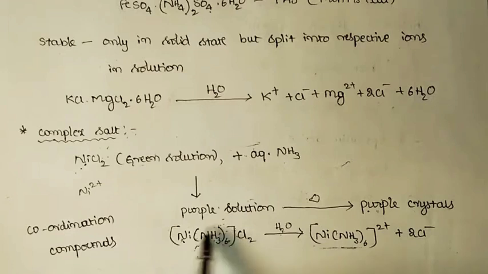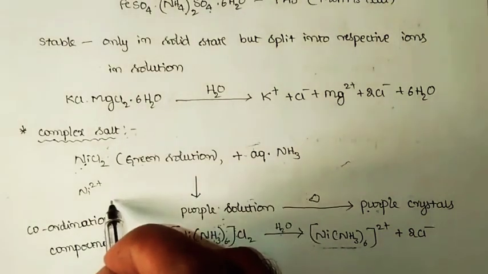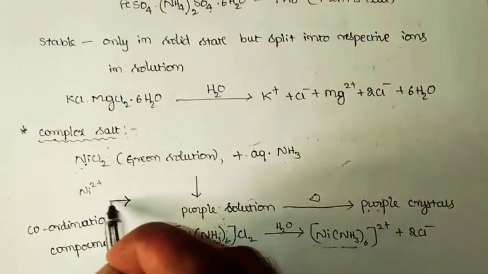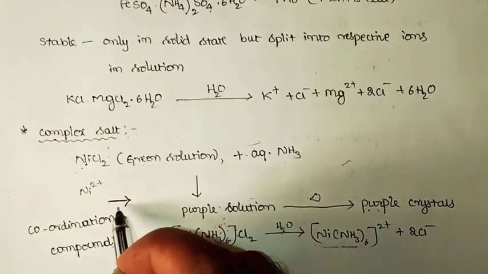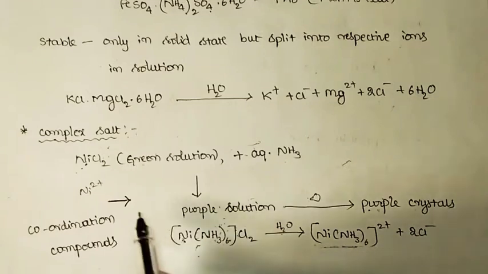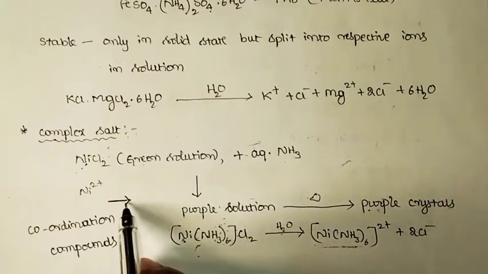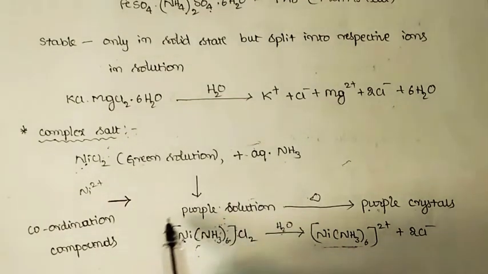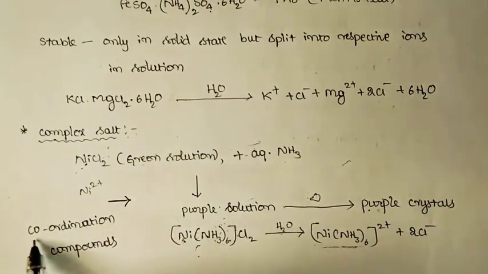For that metal ion, there will be attachment of a certain definite number of groups, and these groups will be attached to this metal ion through a special type of bond, which will be indicated like this, and this is called a coordinate bond. Since the groups are attached to a metal ion through coordinate bonds in developing a complex salt, such compounds are called coordination compounds.